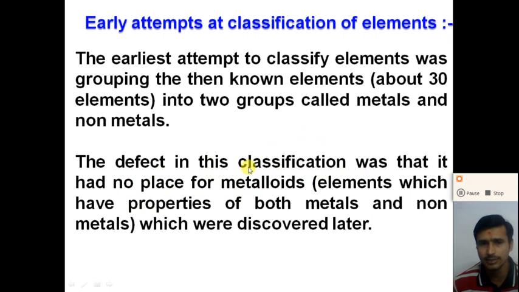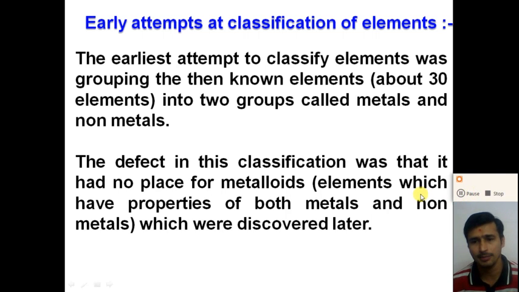Metalloids are the elements which have properties of both the metals and the non-metals.